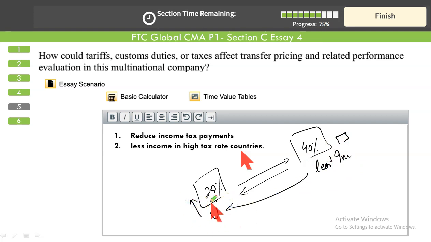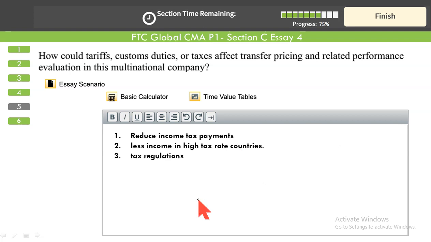So in other words, where the tax rates are high, firms will tend to manipulate transfer pricing in such a way as to show less income in those areas. And since you can't hide the income, you release it where the tax rates are low. So here you pay very little tax, and there, since the tax rate is low, you pay less tax. On both sides, your overall international tax liability is reduced. This is how we play around with transfer pricing to reduce international tax liability.